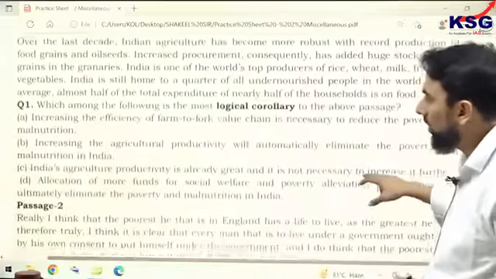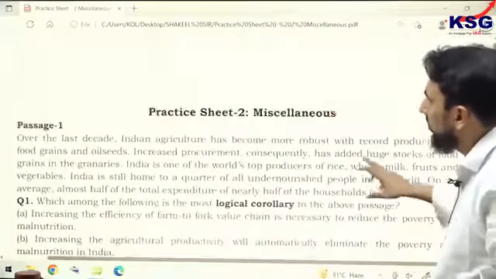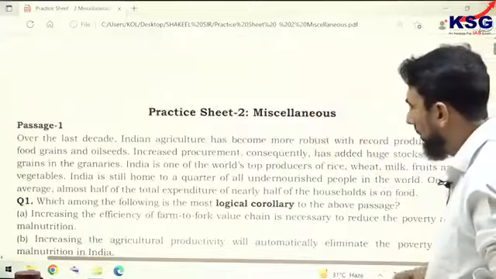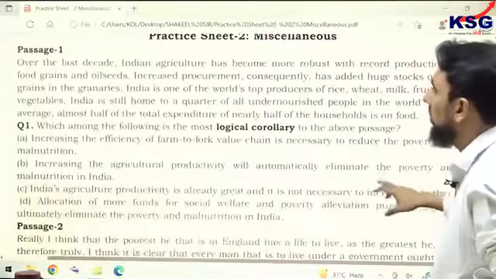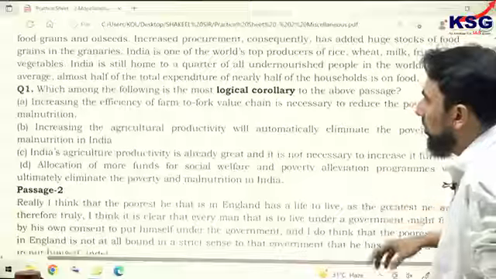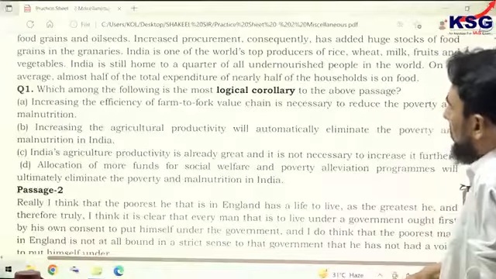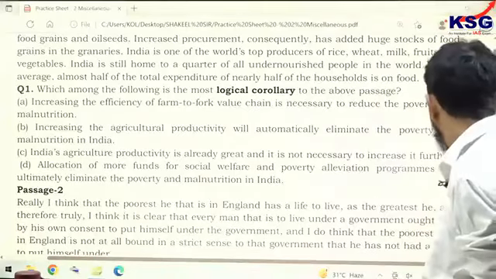Corollary देखिए already we have done, and the correct answer for this one. You will just write practice sheet 2 and the answers. So for passage number corollary 1, the corollary question was discussed. The answer was option A.